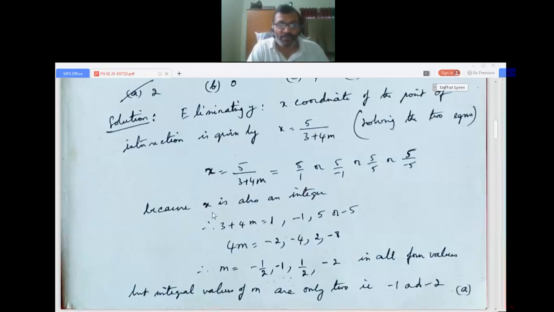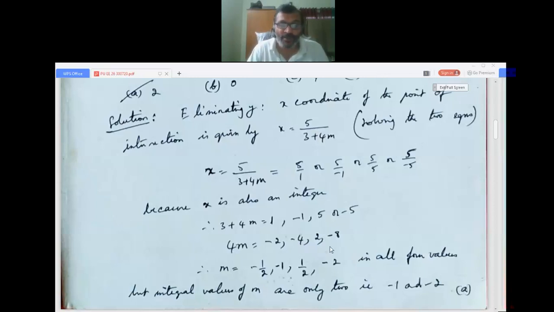Now because x should be an integer, only these four possibilities are possible. For this, numerator is 5, denominator is 3 plus 4m. So 3 plus 4m should be 1, minus 1, 5, minus 5. That is 4m should be 1 minus 3, minus 2; minus 1 minus 3, minus 4; 5 minus 3, 2; then minus 5 minus 3, that is minus 8.